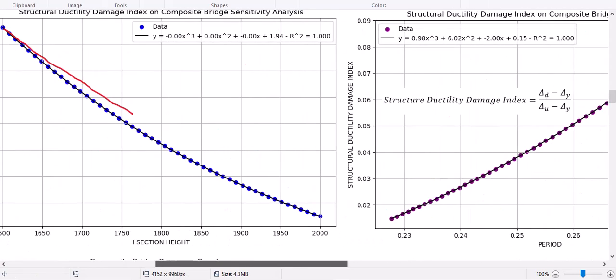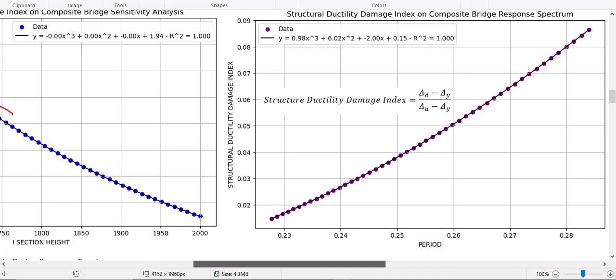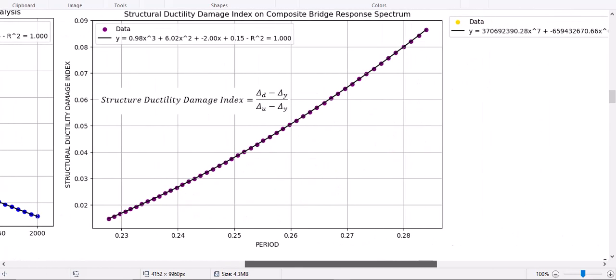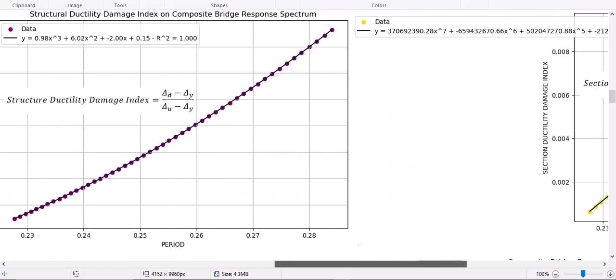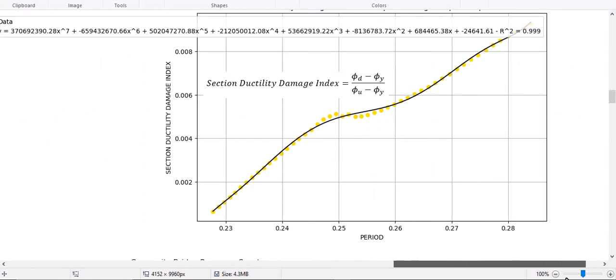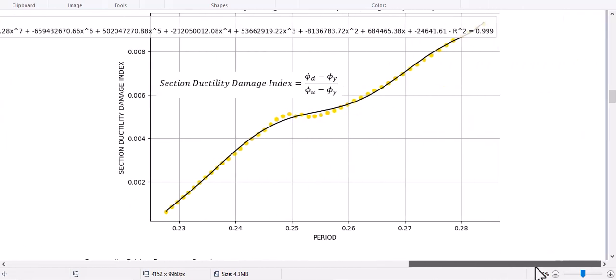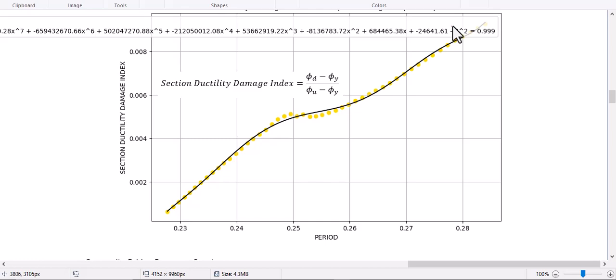And also let's see the other outputted data. The structural ductility damage index based on this period, it shows these relations, and also relations between section ductility damage index based on this polynomial regression, it has very good fitted shape data.